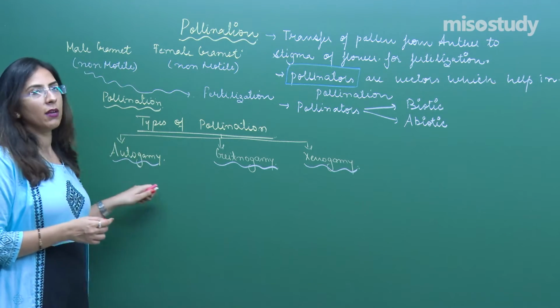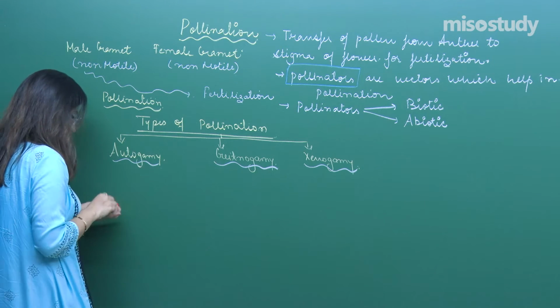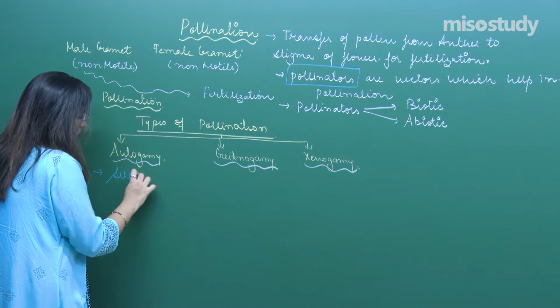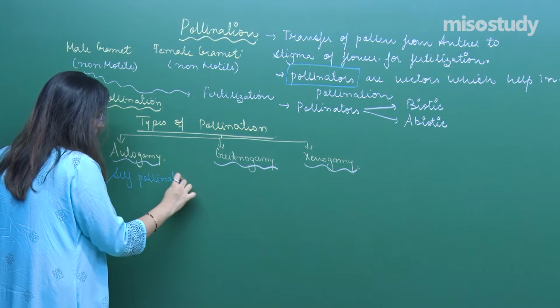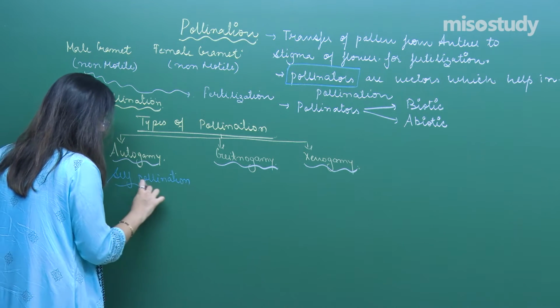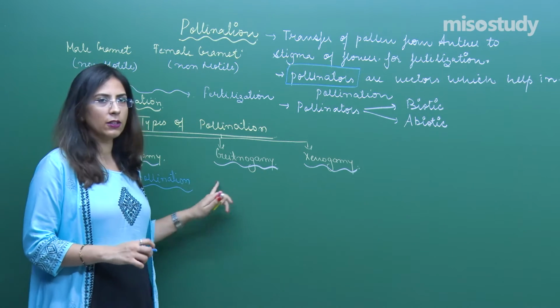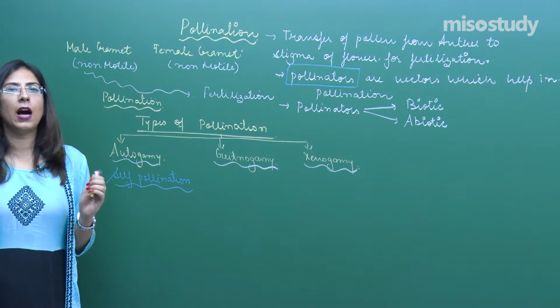Now, autogamy means I am talking about self-pollination. Whereas geitonogamy also means self-pollination, but in this case the flowers are different.